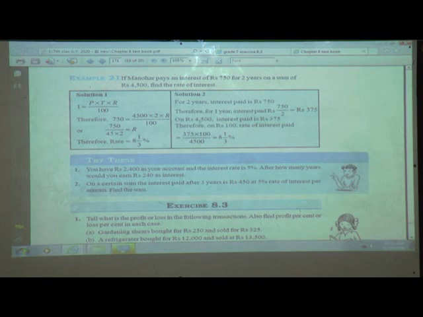In both methods, the answer will remain the same, where here we are finding a rate. Sometimes it may be interest, sometimes principal, and the time period will be given to us. So the answer will remain the same, and you can use any one of the methods for solving this. Okay, hope my dear students you understood how to find this out. We will see some more examples so it will be more clear to you how to solve it.